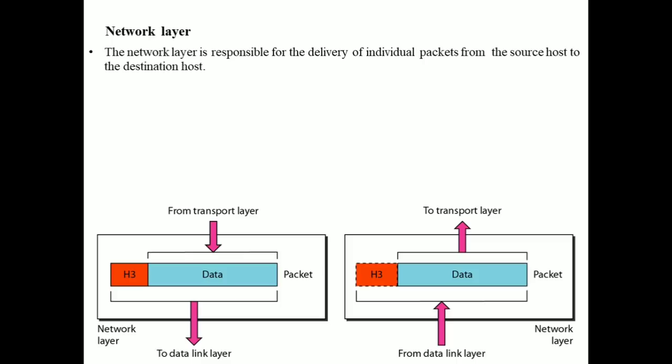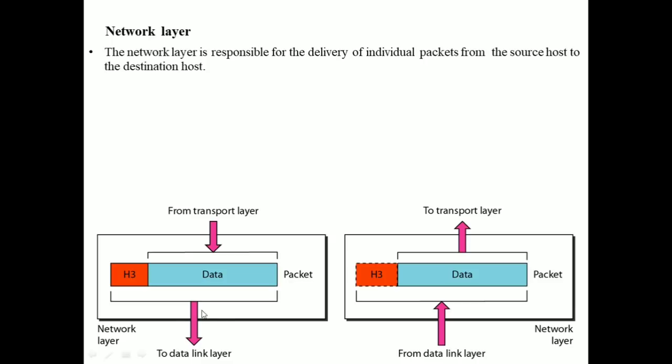The data link layer oversees the delivery of the packet between two systems on the same network, whereas the network layer ensures that each packet gets from its point of origin to the final destination.